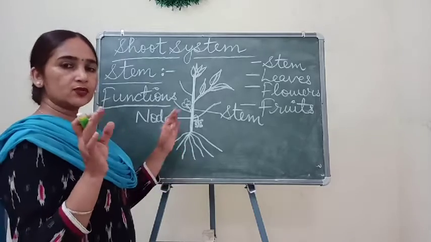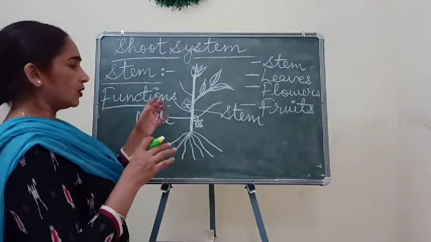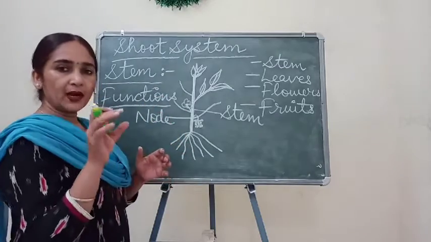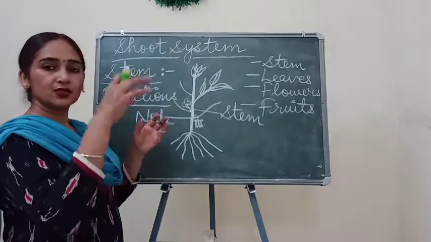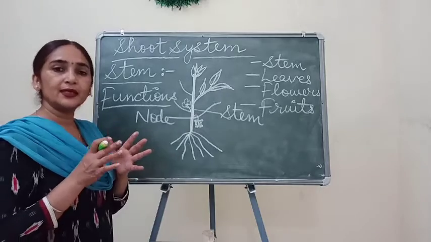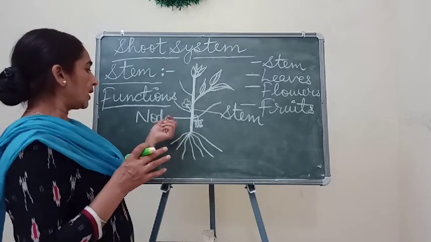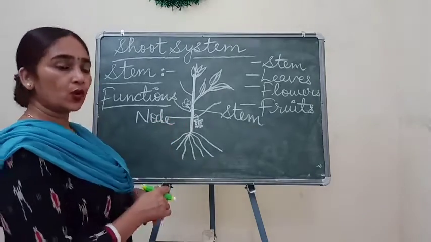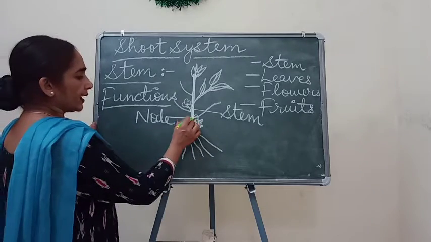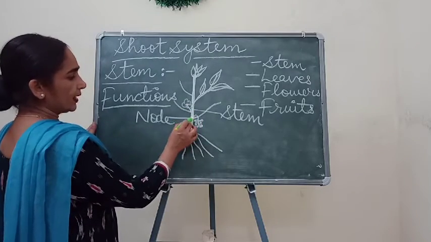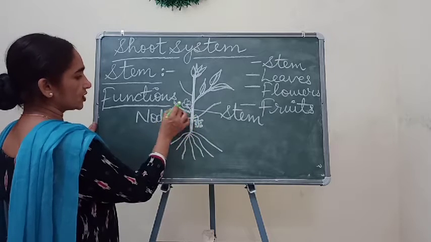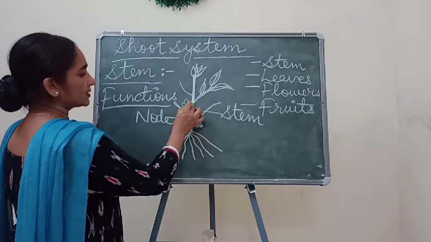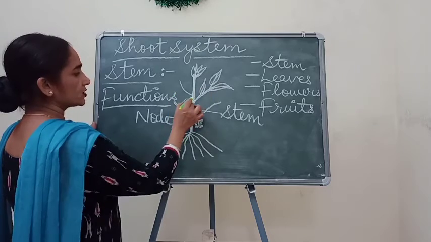In sugarcane also I told you that the nodal part is that part from where either roots come out, sometimes branches come out, sometimes leaves come directly out of these node parts. Here I can show you that one node is here, one is here, because here also a branch comes out, and one node is here because here also a branch is there.